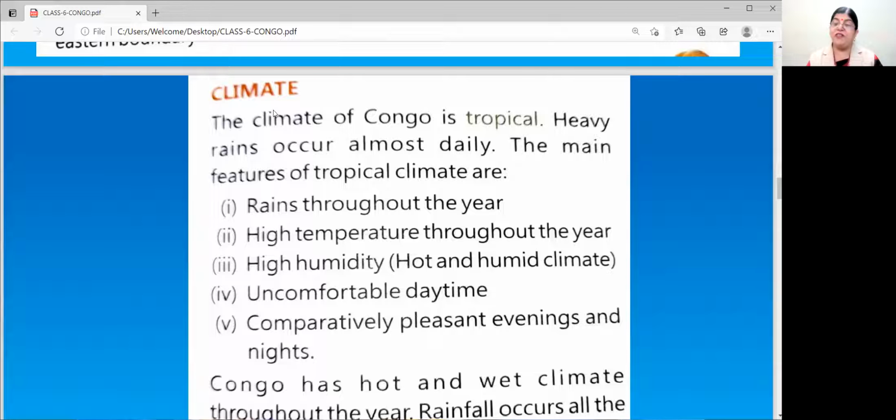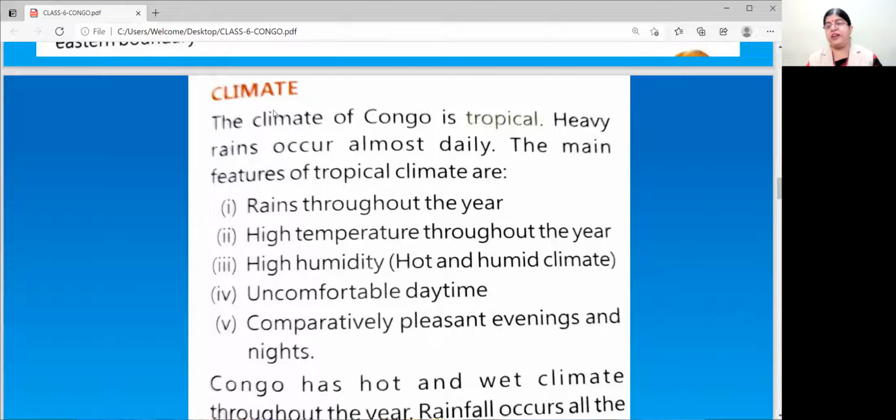See, children, we have rain for 2 to 3 months maximum. But if it rains throughout the year, in the climate nothing is drying, and every land is marshy, and too much humidity is there.